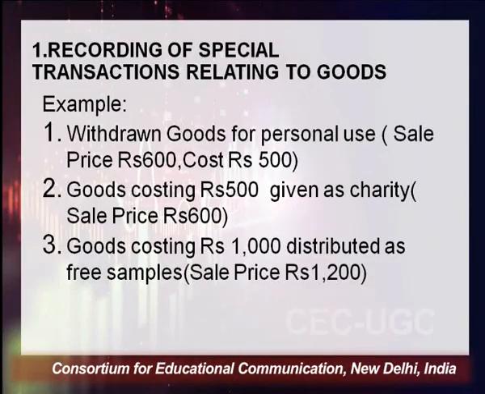In this particular transaction, since he is withdrawing goods from the business, the journal entry would be drawings account debit to purchase account. So in this particular transaction, drawings account you have to debit, since goods are withdrawn by the owner for his personal use. When he is withdrawing goods for personal use, drawings would be debited.